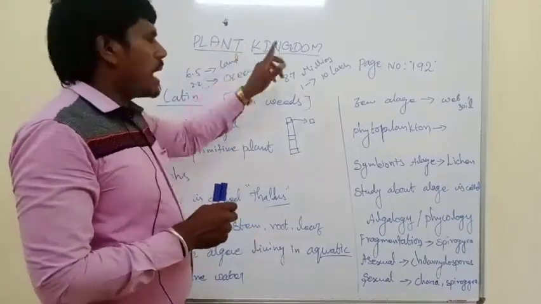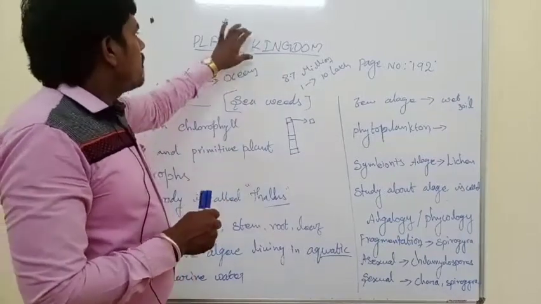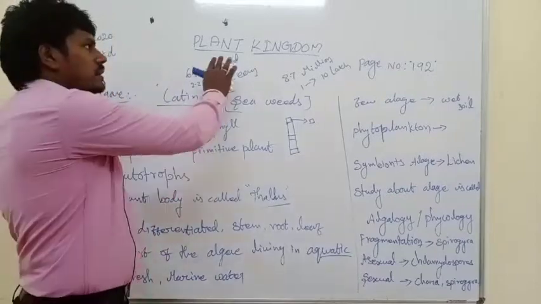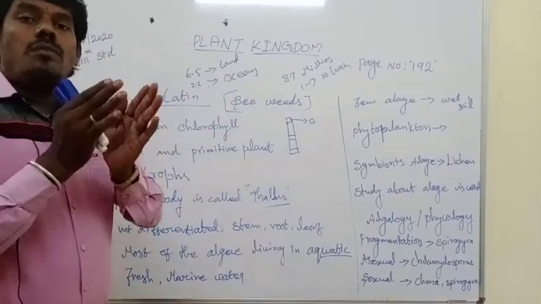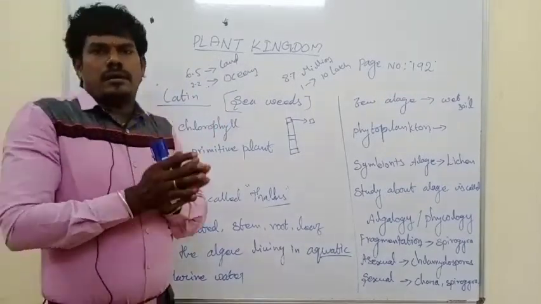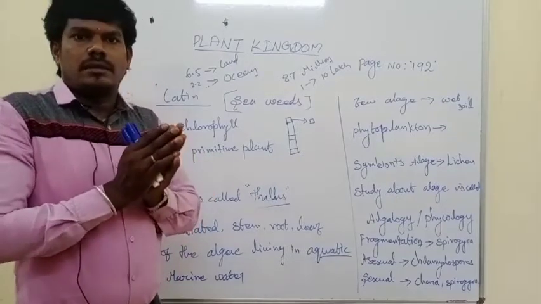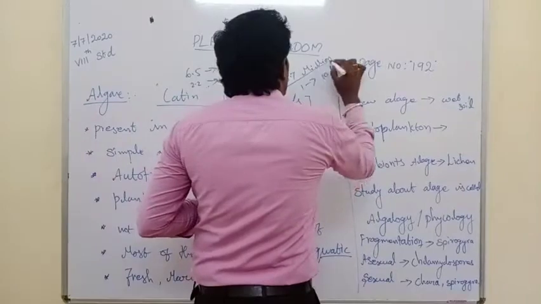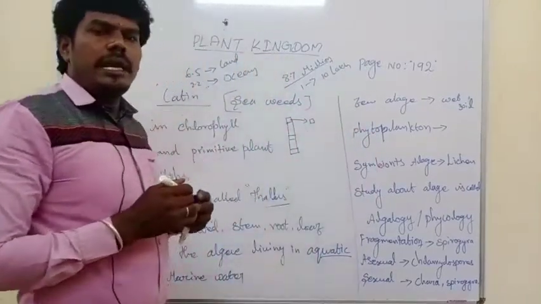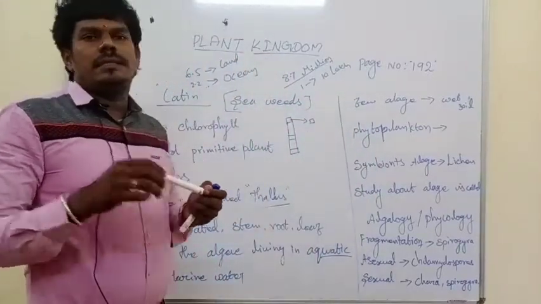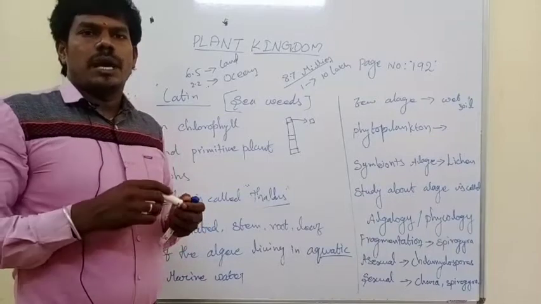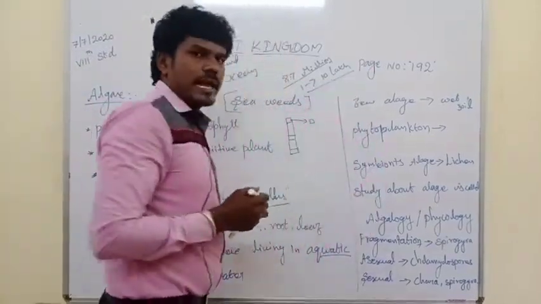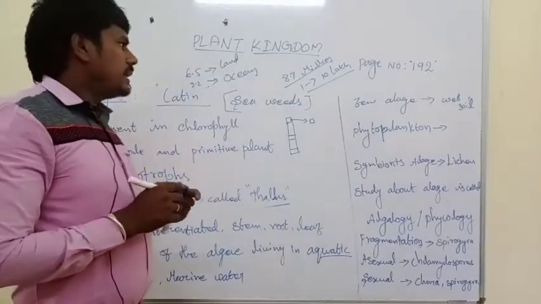That is the plant kingdom. See, the plant kingdom means all the living things classified under this. So how many living things are present in this entire world or earth? They are present at a maximum of 8.7 million. 8.7 million living things are found on earth. One million is equal to 10 lakh.